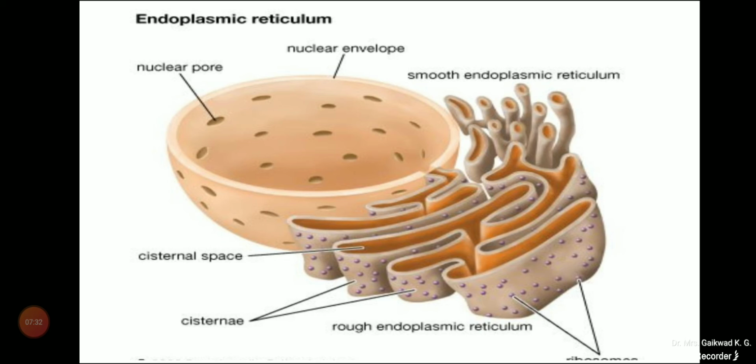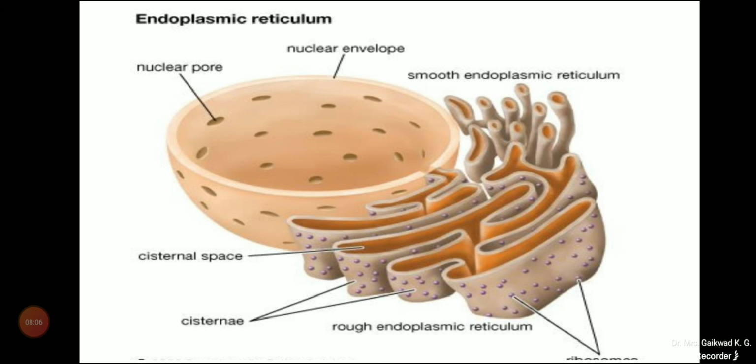The smooth endoplasmic reticulum is involved in various processes in different cells, so the function varies with the type of cell. Depending on the cell type, it helps in the synthesis of lipids, such as in steroid-secreting cells of the cortical region of the adrenal gland, testes and ovaries.